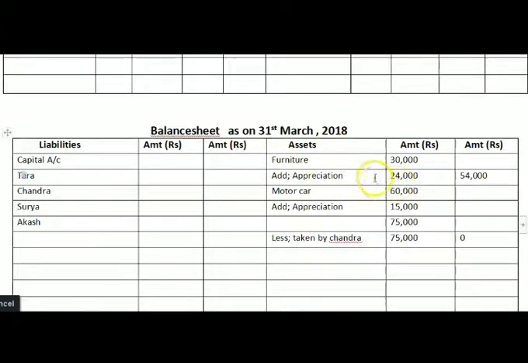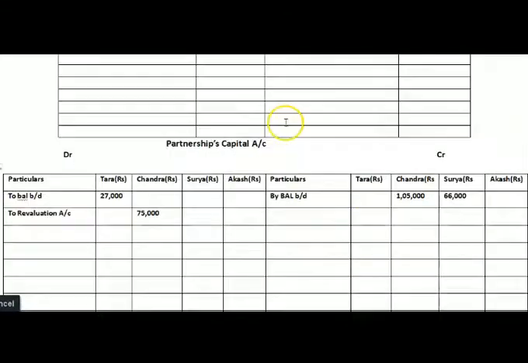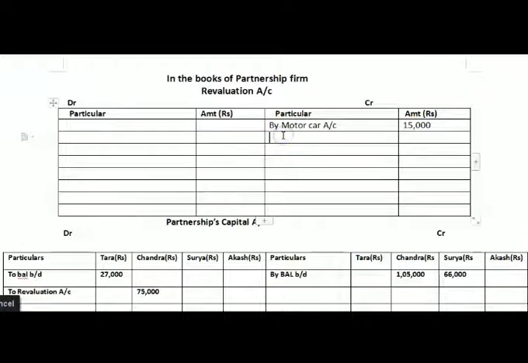Now the second effect of appreciation value, we will write here revaluation account credit side, by furniture account, and the appreciated value is 24,000 rupees. So we have done with the second adjustment.